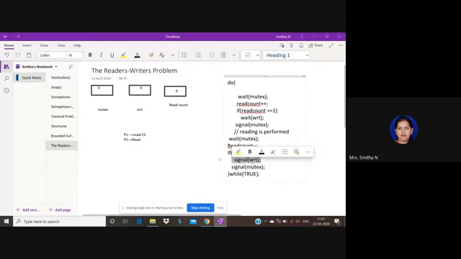So when you say signal write, this 0 will be incremented to 1 and the writer can start writing. No one is reading, so the writer will be signaled and will start writing. So mutex 1, that is, any other process that wants to enter can enter. This is how the operation is performed to achieve synchronization.